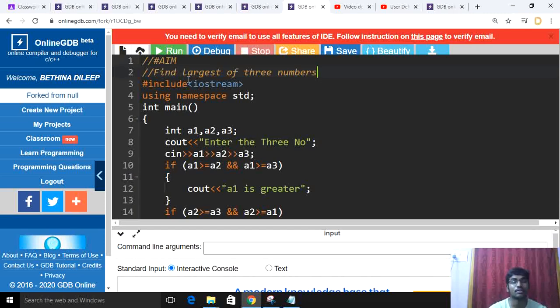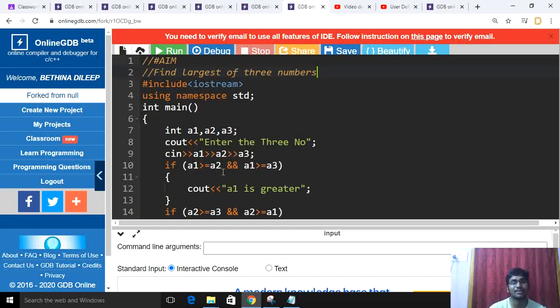The aim of the first program is to find the largest of three numbers. We'll start the program. #include <iostream>, using namespace std, int main. I'll declare int variables a1, a2, a3. I'll print "Enter 3 numbers". After that, cin will accept the input values. It is accepting a1, a2, a3.